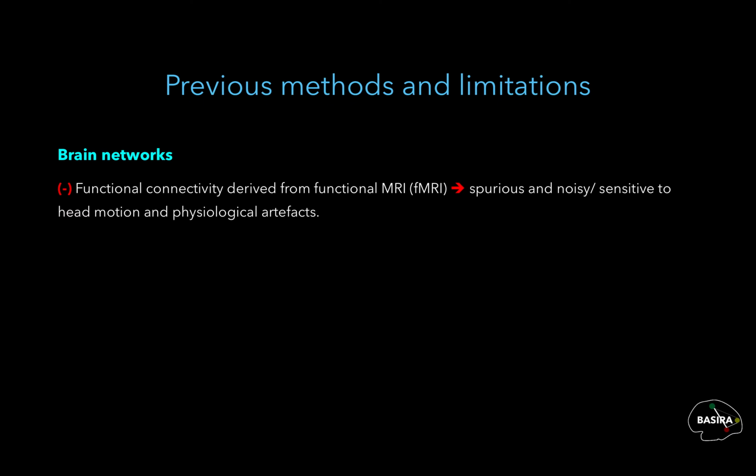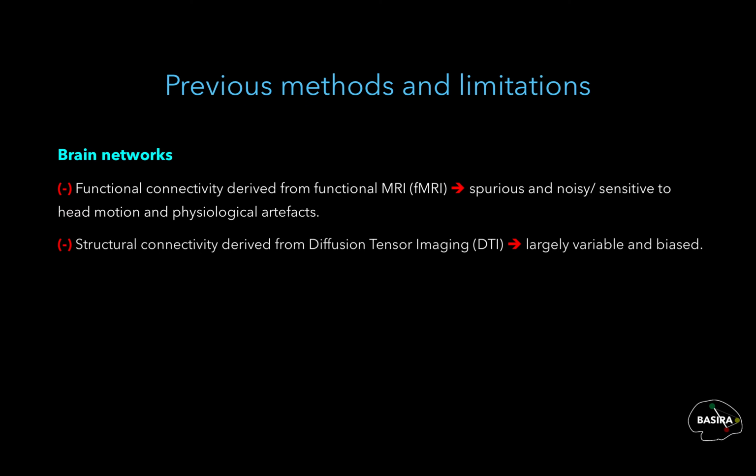In previous methods, the two most commonly used representations of brain connectivity networks are the functional and structural networks. However, functional connectivity, which is derived from fMRI, can be sparse and noisy due to the low signal-to-noise ratio induced by non-neural noise, and can be sensitive to several factors, such as head motion and physiological artifacts. Also, structural connectivity derived from DTI can be largely variable and biased by the fiber tracking method used.